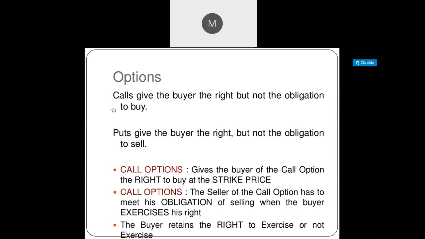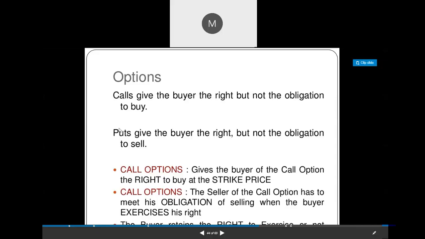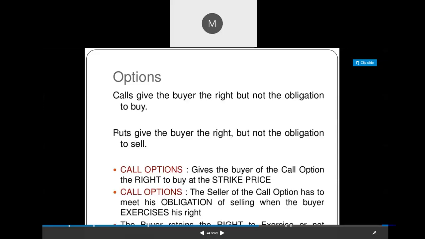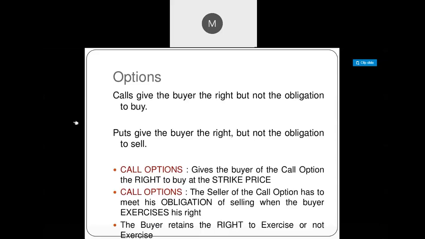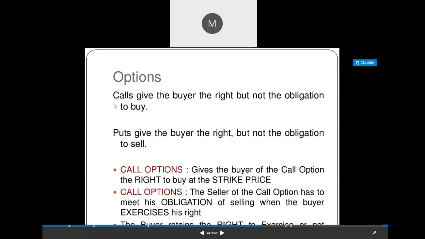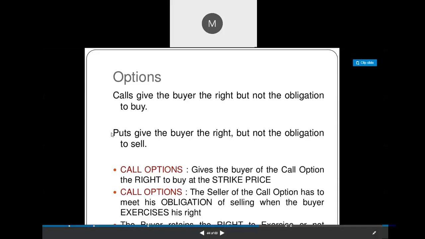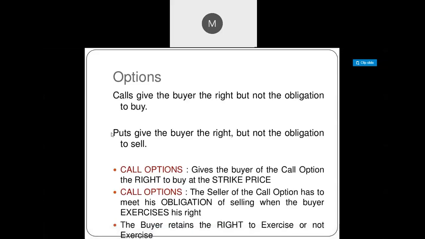When you purchase the put option, it gives the buyer of the contract the right to sell but not the obligation to sell the underlying asset. So under a call option, the buyer of the contract gets the right to buy the underlying asset at a predetermined price, and under a put option, the buyer of the contract gets a right to sell the underlying asset at a predetermined price.